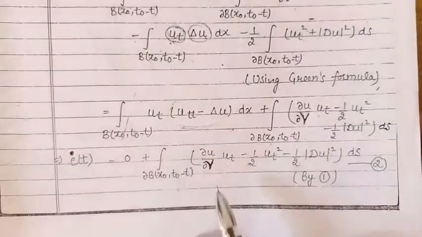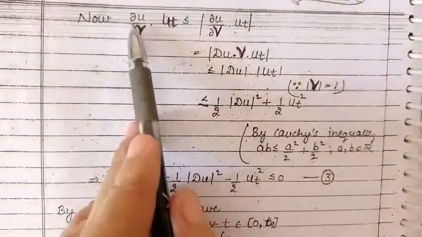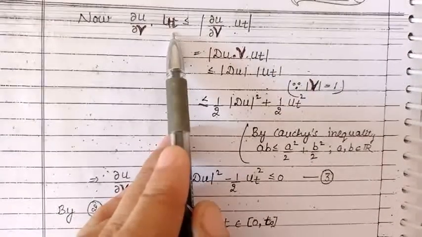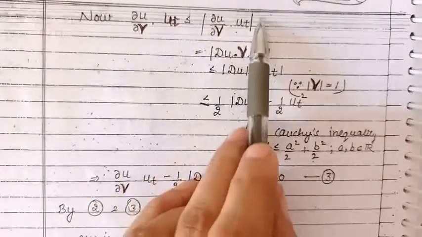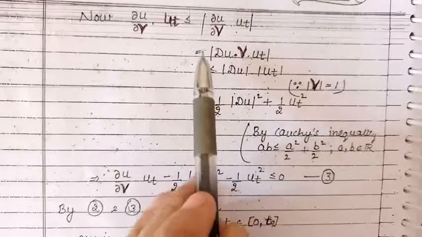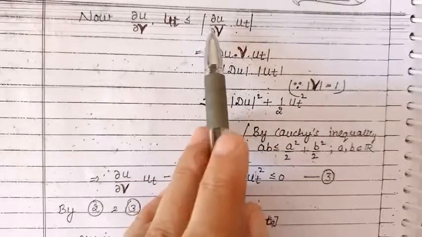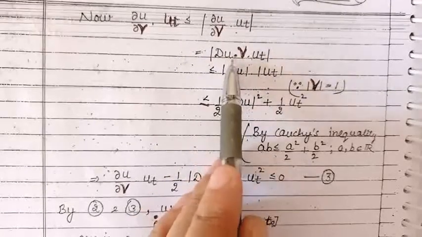Now let us consider this term separately and find its value. So ∂u/∂ν times ∂u/∂t. Because this expression is less than or equal to its absolute value, and by definition of directional derivative, ∂u/∂ν is gradient of u dot ν.